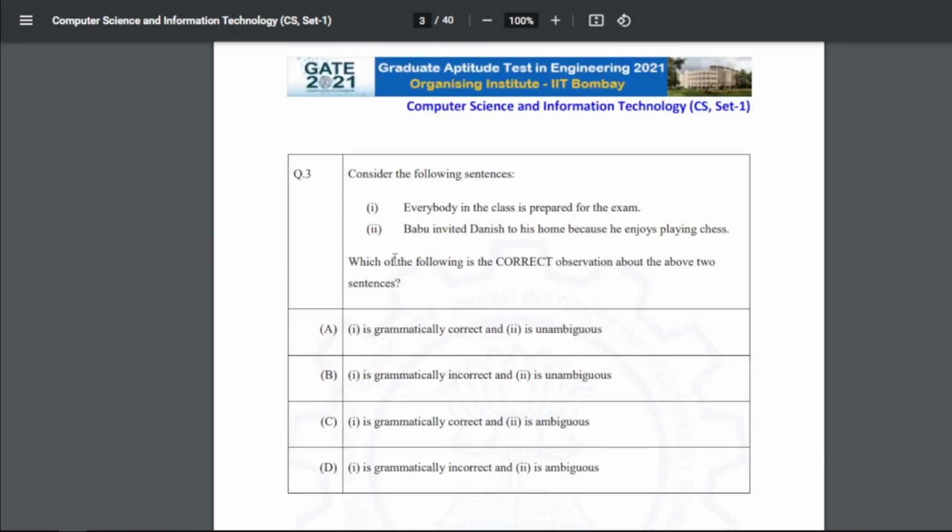Next is, consider the following sentences. Everybody in the class is prepared for the exam. Babu invited Dennis to his home because he enjoys playing chess. The question asks which of the following is the correct observation about the two sentences. For question 3 the answer is C: the first sentence is grammatically correct, but the second is ambiguous, because Babu invited Dennis to his home because he enjoys playing chess, but that doesn't mean Babu also enjoys playing chess.